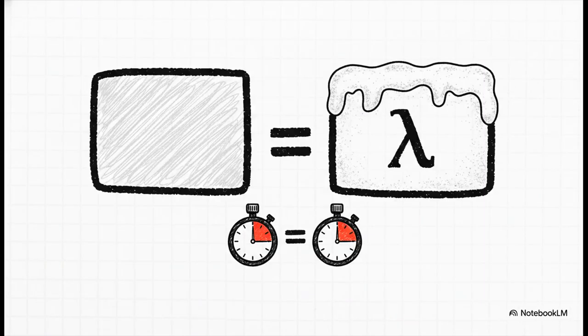All right, one last thing. Let's do a quick myth-busting session. There's this idea floating around that because Lambdas are so short and compact, they must be faster than regular functions. Nope. Not true. Not even a little bit. Under the hood, they're the same thing. They're just what we call syntactic sugar. It's just a sweeter, more convenient way to write something. The reason to use them is for cleaner code, not for a speed boost.